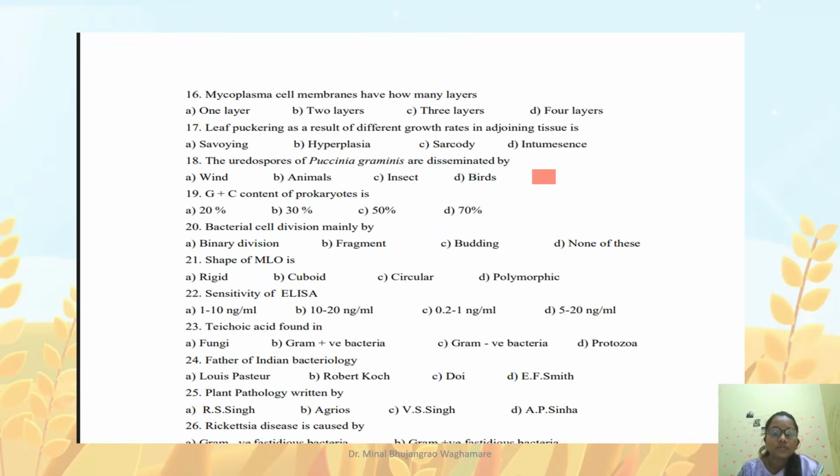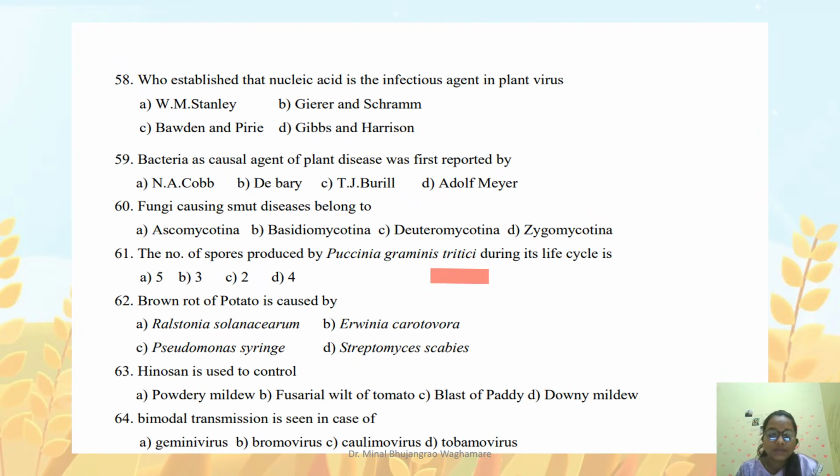A question has been asked: Urediospores of the Puccinia graminis are disseminated by. The answer is wind, because it is mainly an airborne disease. Urediospores can travel miles and miles with the help of wind, and that's why rust is a major airborne disease.